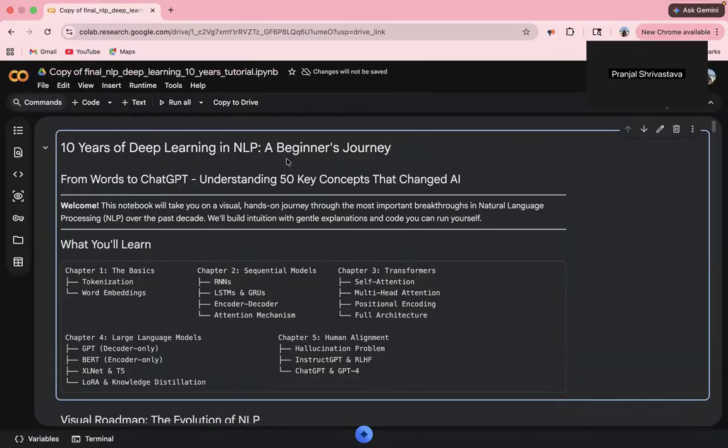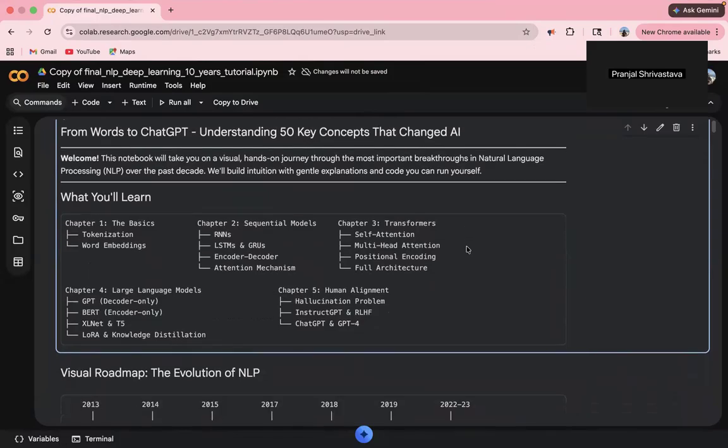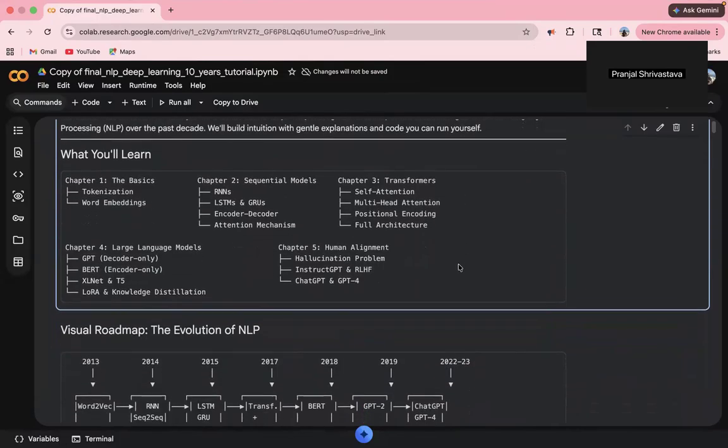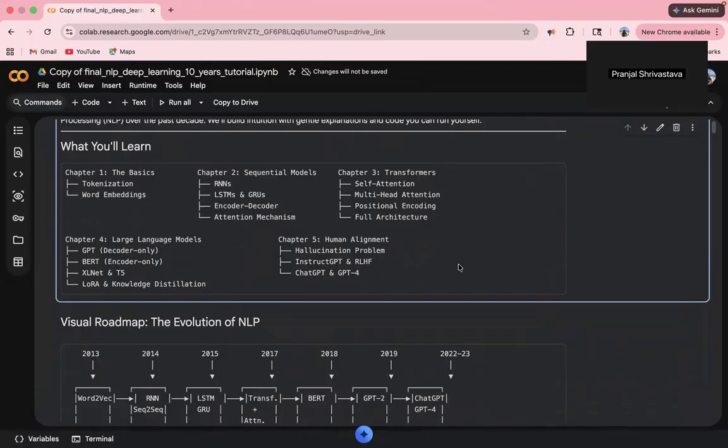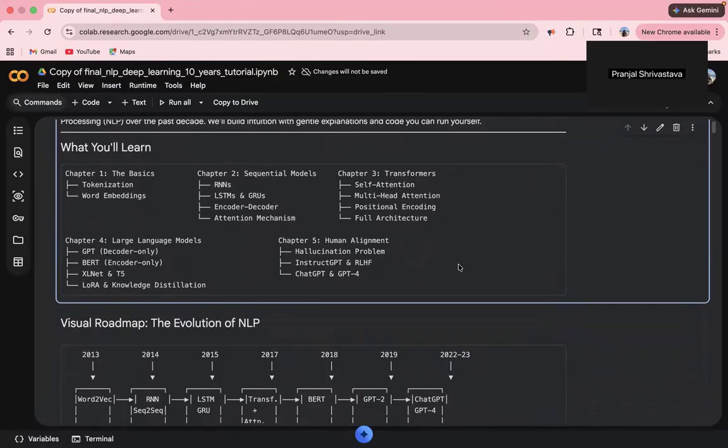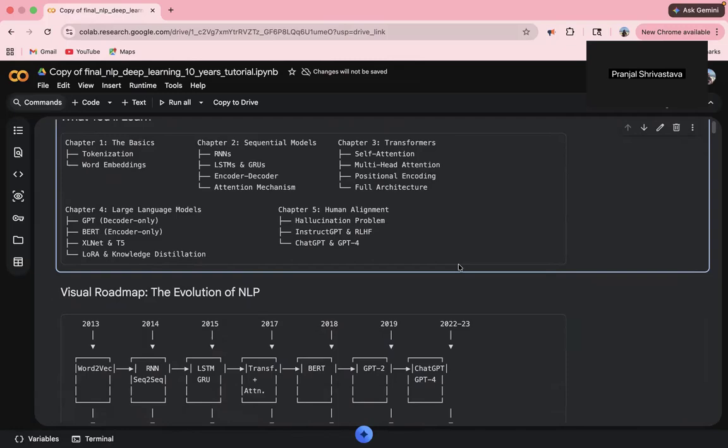Hello. This notebook is a fast-paced tour through 10 years of breakthroughs in natural language processing. We start in 2013 with Word2Vec and end with ChatGPT and alignment. Each chapter builds on the last, and by the end, you'll understand how language models went from predicting the next word to having full conversations. So let's get into it.